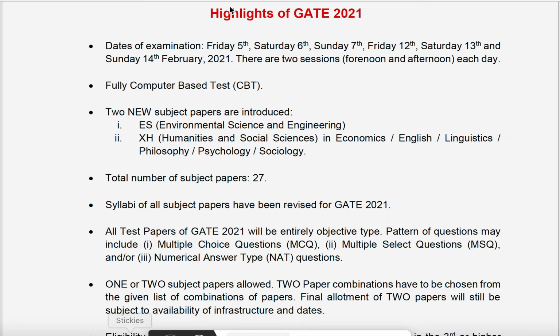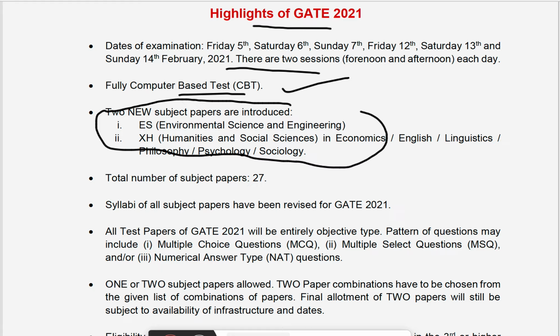Okay, now if you observe the highlights of GATE 2021, the dates are mentioned here. Earlier also we had two sessions, forenoon and afternoon. In 2021 it is also the same, and the computer based test is also the same. For this 2021 year they have introduced two new papers. One is Environmental Science and Engineering, another one is Humanities and Social Sciences.